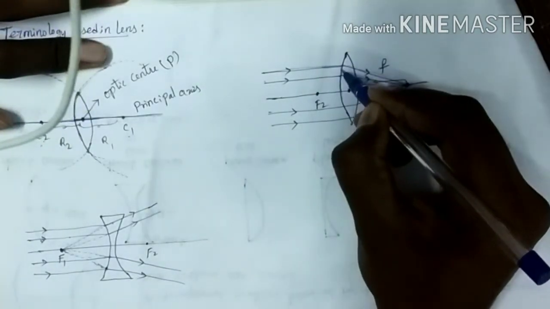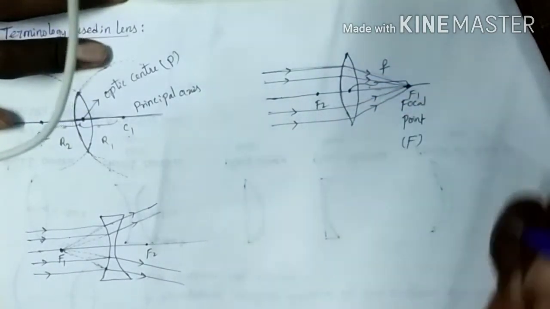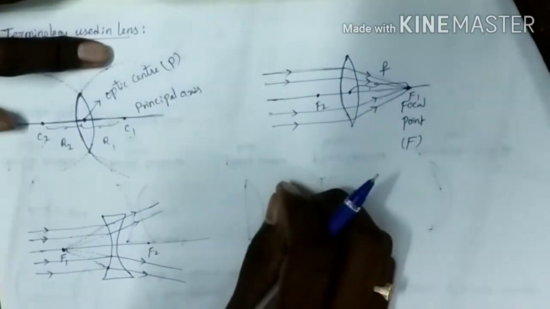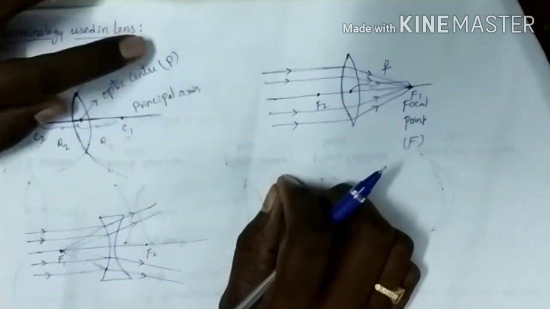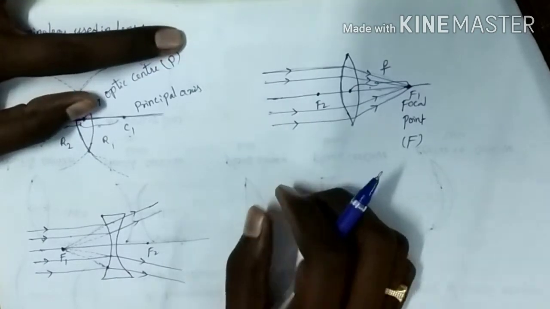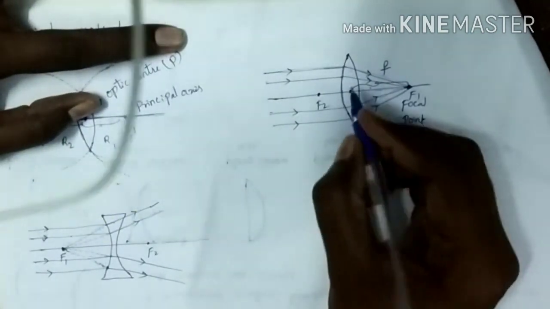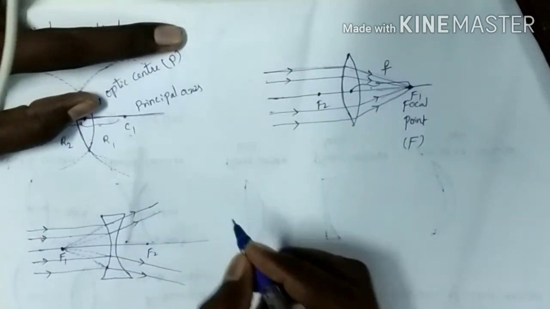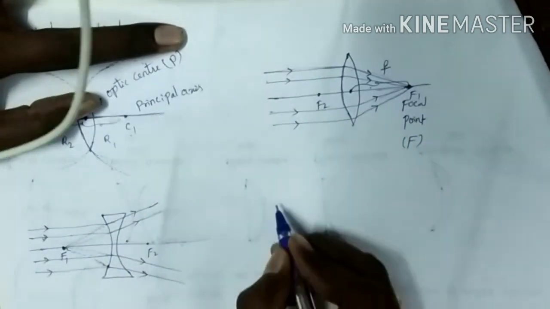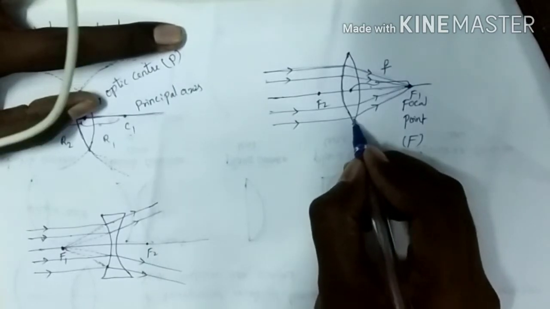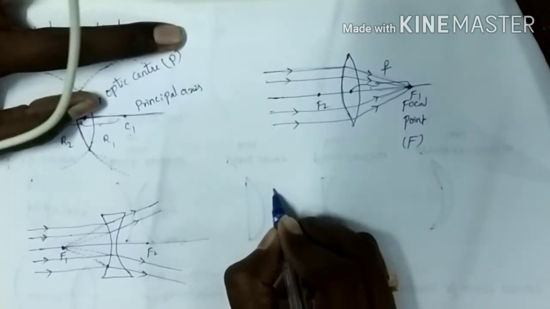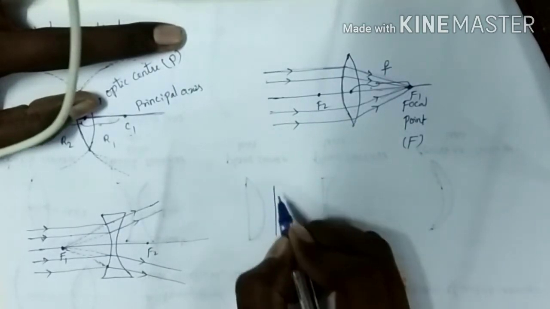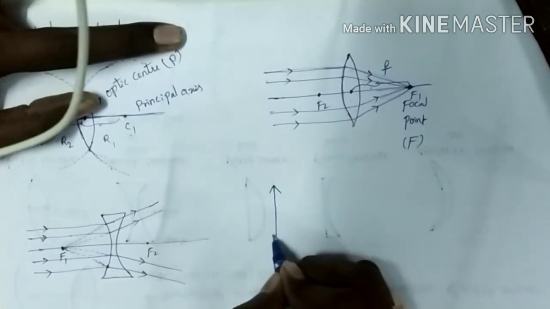Here we are considering the thickness of the lens to be negligible. So if you want to draw ray diagrams, we can represent the biconvex lens and biconcave lens with some symbols. The symbol of the biconvex lens is like this, where the two arrowheads are outwards.